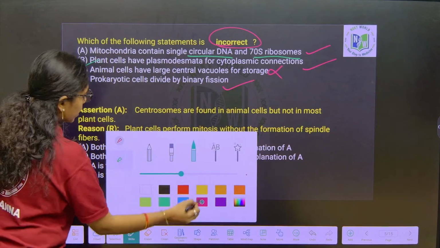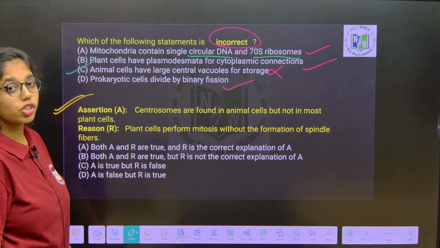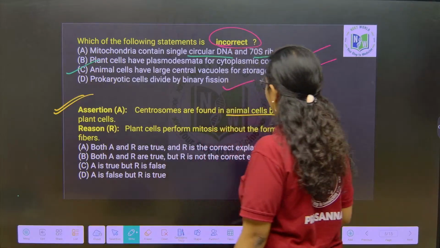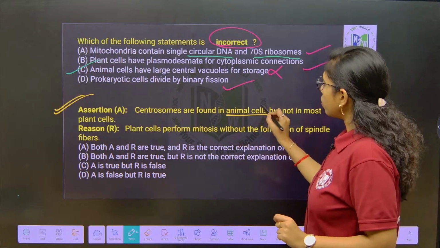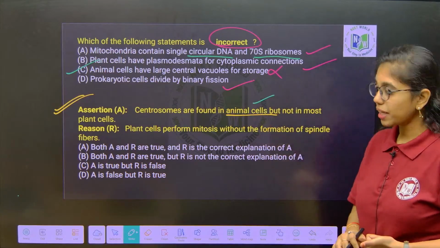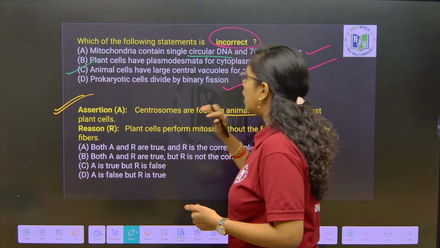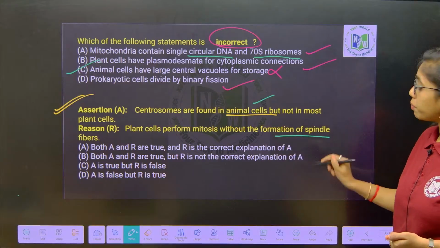Next question, again an assertion reason type of question based on centrosomes. Centrosomes are found in animal cells but not in most plant cells. Yes, they are found only in animal cells, not in plant cells. The reason says plant cells perform mitosis without the formation of spindle fibers. Wrong.